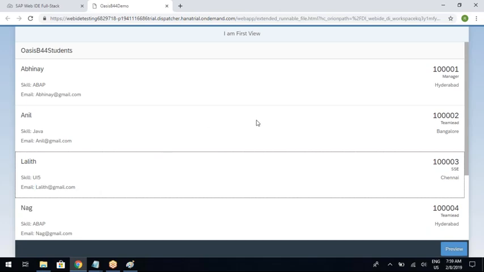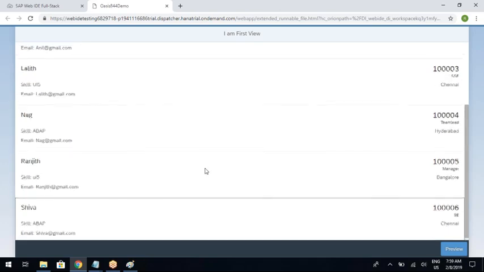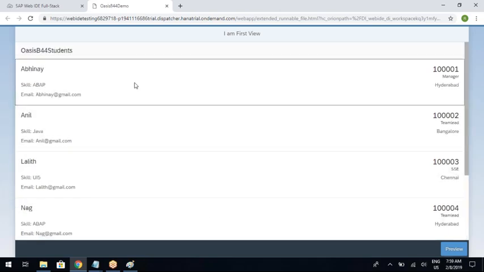Okay, now when I select any one of the employees, I want to read the data of this particular employee. I can read that employee's email ID, location, or ID. So how do we read any data of that particular employee? This is a very common scenario in real time.